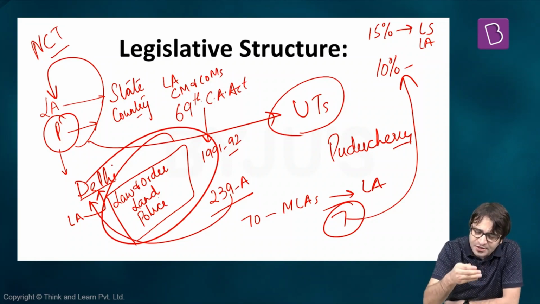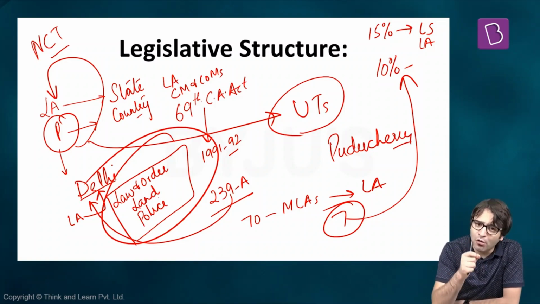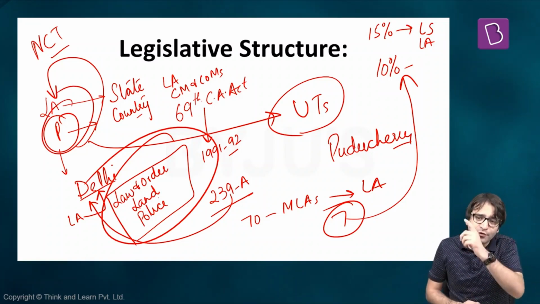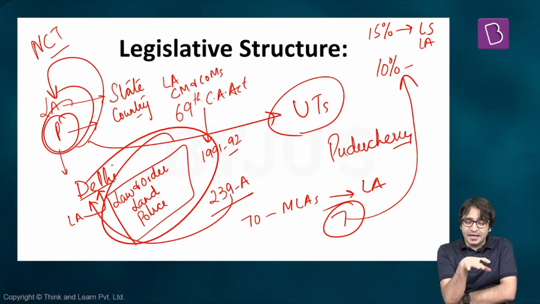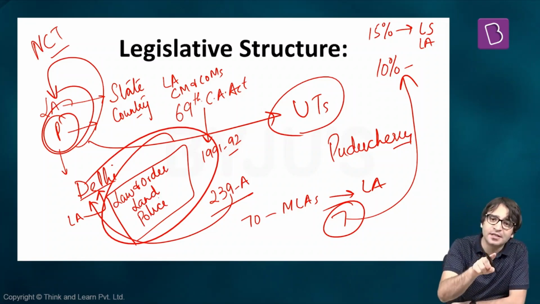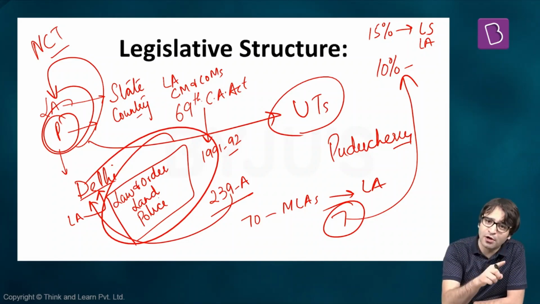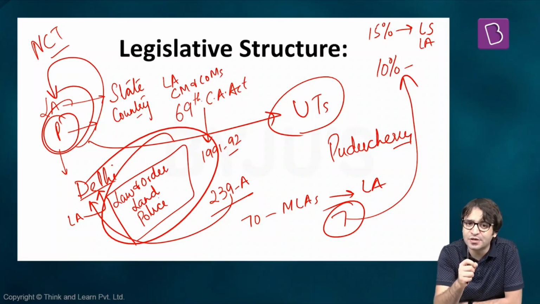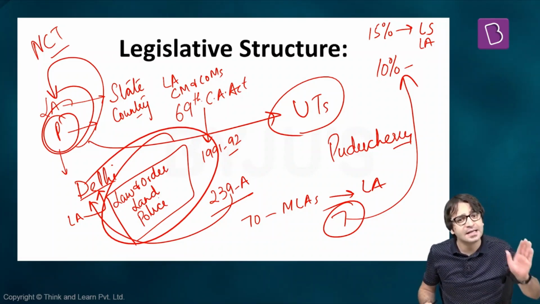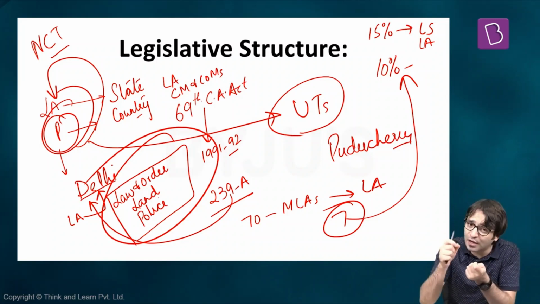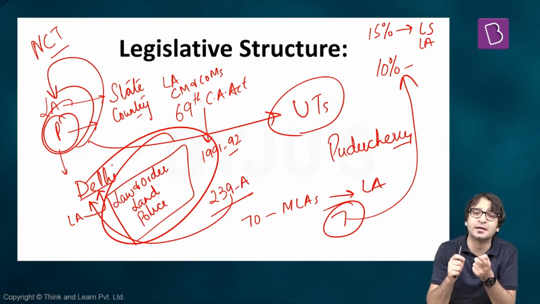That means despite the fact that the Delhi Legislative Assembly has the power to make laws on all items mentioned in the state list, on all items mentioned in the concurrent list. When we say all items mentioned in the state list, except police, law and order, and land, despite that, Parliament still has the power to make laws on any item for the union territory of Delhi. Despite the fact that Delhi has a legislative assembly and a chief minister, it is still a union territory. Parliament has the power to make law for the union territory of Delhi on all items mentioned in the union list, the state list, and the concurrent list. That is why it is a union territory.